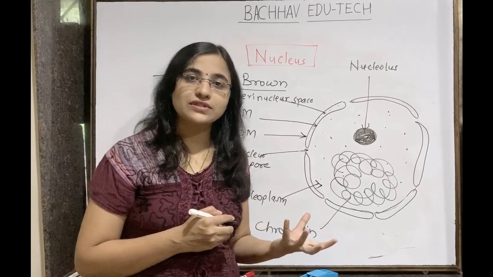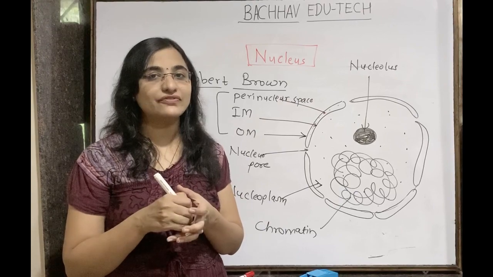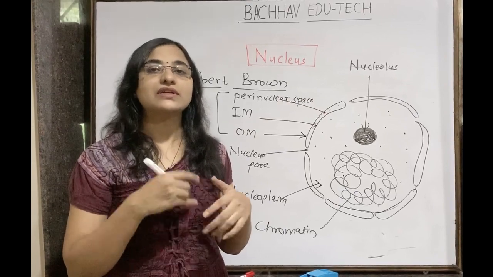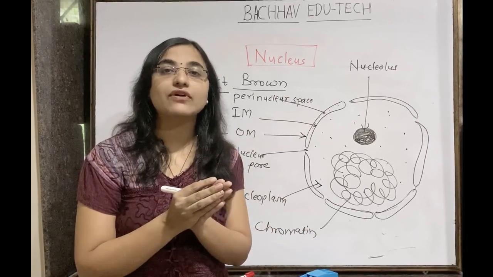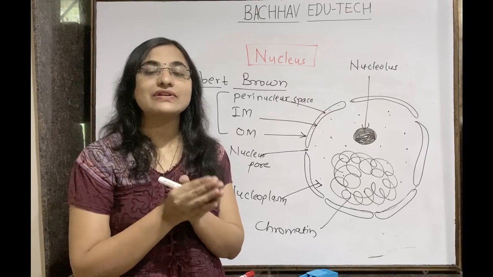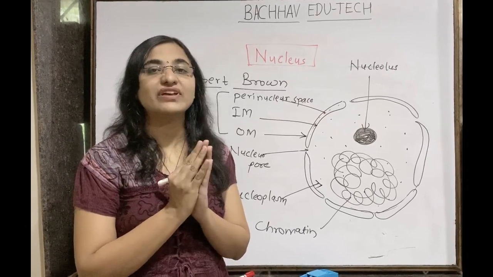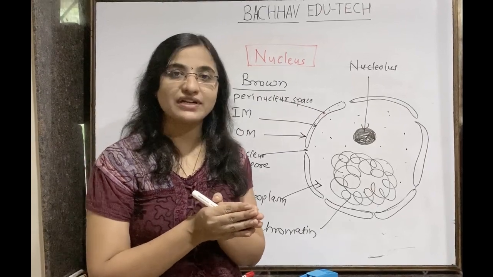जेव्हा सेल डिवाइड होत नसते तेव्हा ते कुठल्या फॉर्ममध्ये असतात, क्रोमॅटिन. And when there is need of cell division, सेल डिव्हिजनच्या दरम्यान काय होत असतं, this chromatin gets condensed and they will form the chromosomes. ठीक आहे. When this chromatin gets condensed they will form the chromosomes, during the cell division and basically in the metaphase stage.